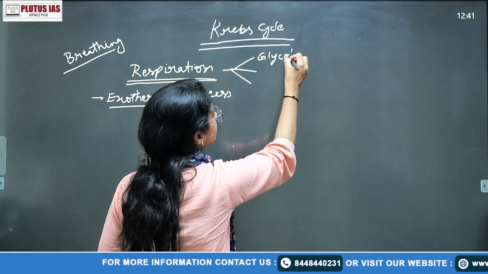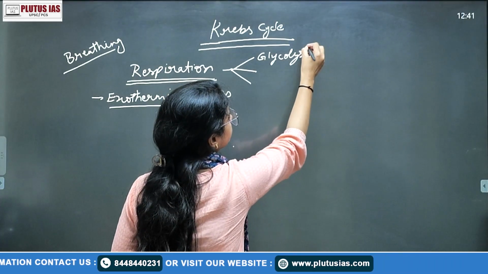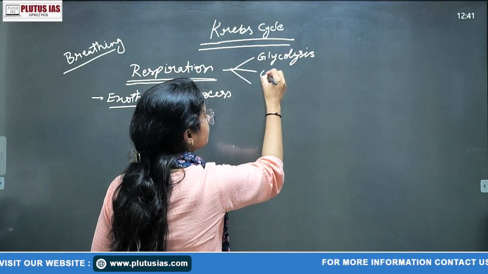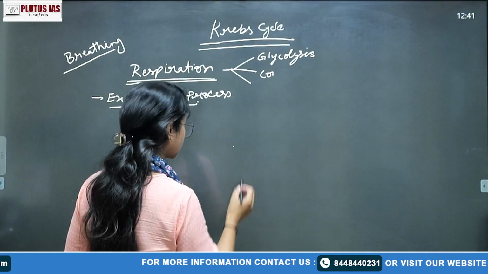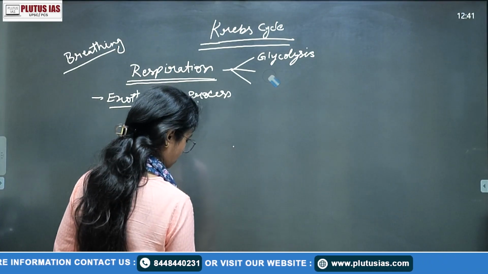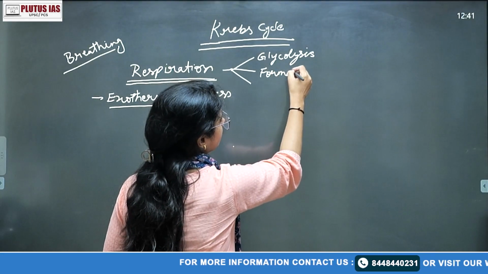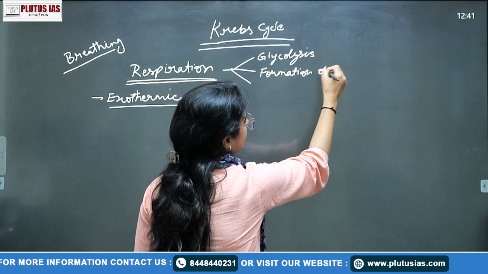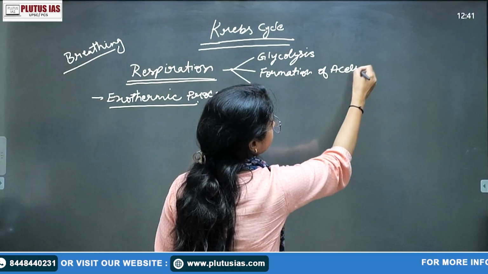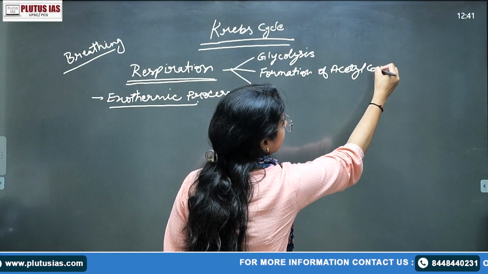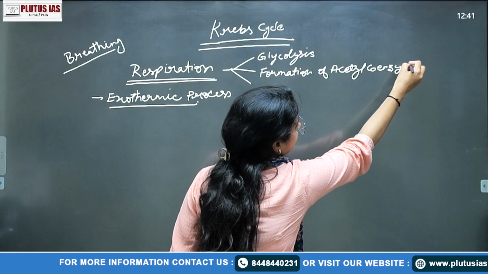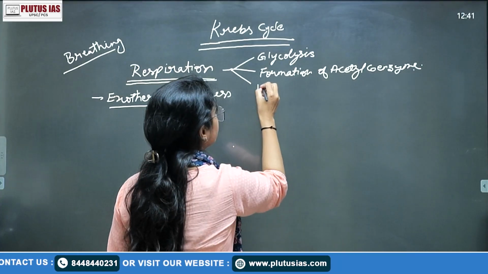Respiration occurs in mainly three steps. The first is glycolysis. The second is the formation of acetyl coenzyme, and the third is the Krebs cycle.